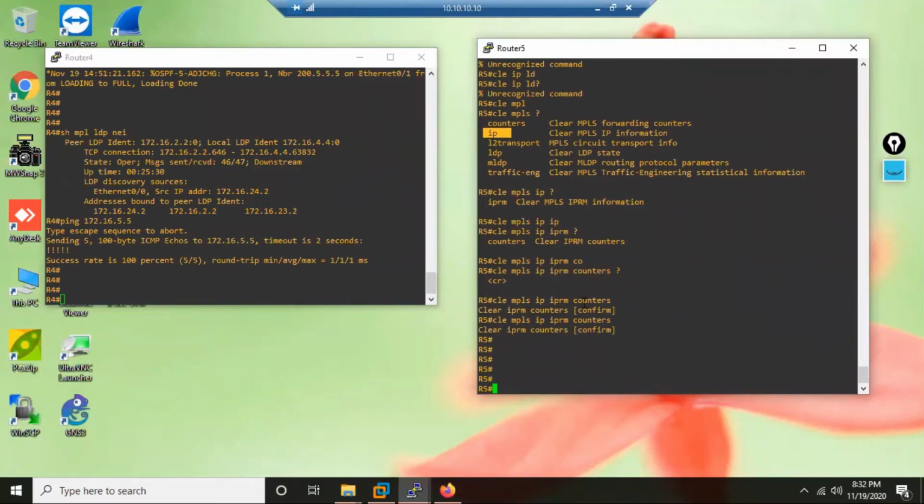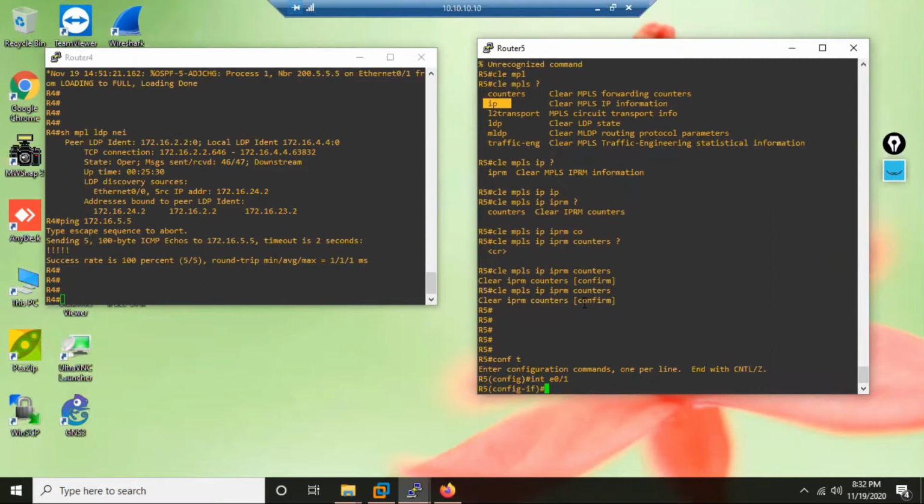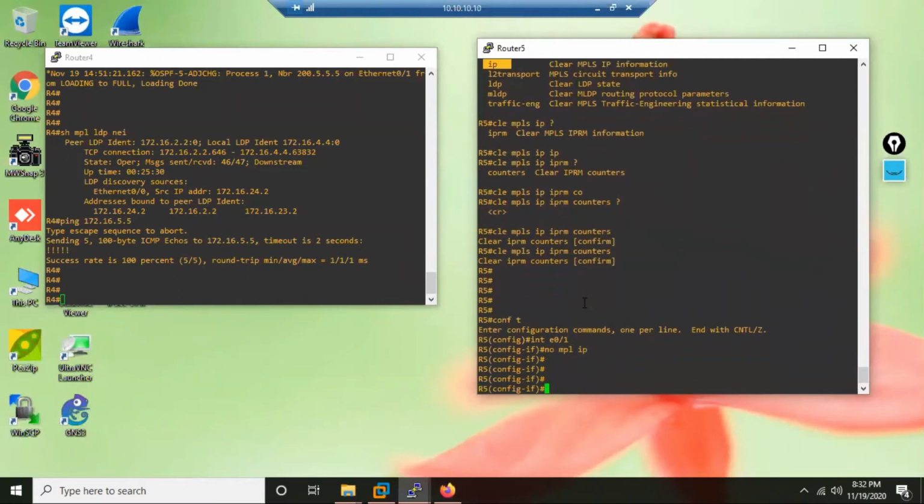Now what is the other thing? Some people are suggesting that I remove the LDP on R5 and restart the LDP. Okay, that is also a good thing, so let us try that first. Go to the interface E0/1. Remove MPLS. I say no MPLS IP. So now MPLS is gone.